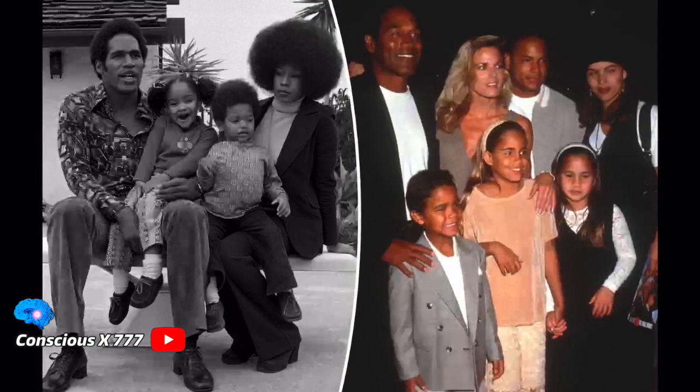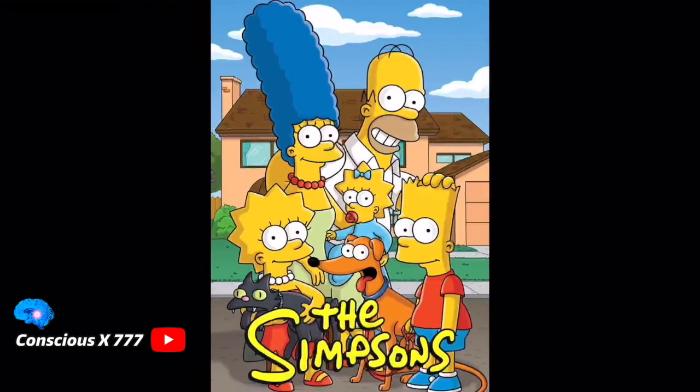And yellow people are a product of melanated people mixing with non-melanated people. And that's exactly what OJ Simpson promoted and did. As you can see, he used to have a black family on the left, but then he started pushing an agenda and he left them for this white woman. And now he has these mixed kids, which are considered yellow. And this is all predictive programming for their New World Order, which is to get everybody to be yellow.